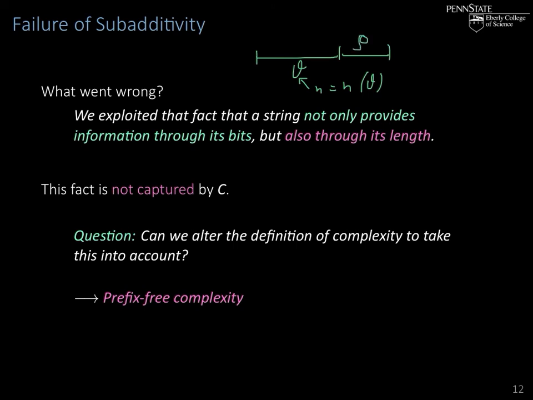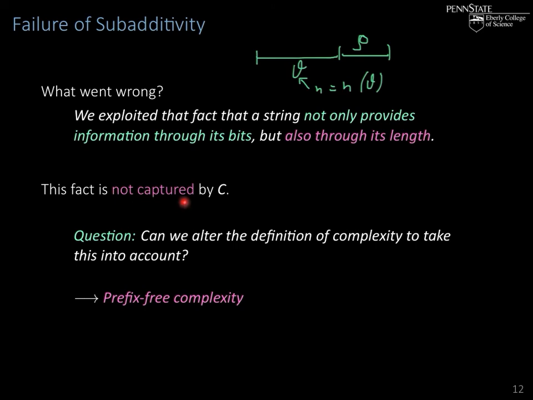But from rho, we were able to reconstruct not only rho itself, but since rho coded the length of rho, and coded the position of theta in that length-lexicographical listing, we could also reconstruct theta from it. So rho not only contained the information given through its bits, but also through its length, because it coded theta for us.